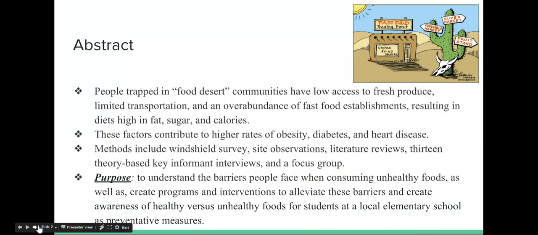So, people trapped in food desert communities have low access to fresh produce, limited transportation, and are often surrounded by an overabundance of fast food establishments, resulting in diets high in fat, sugar, and calories. This is a big problem because these factors contribute to higher rates of obesity, diabetes, and heart disease among children and adults. The methods I want to include for this research are a windshield survey, site observations, literature reviews, theory-based key informant interviews, and a focus group.